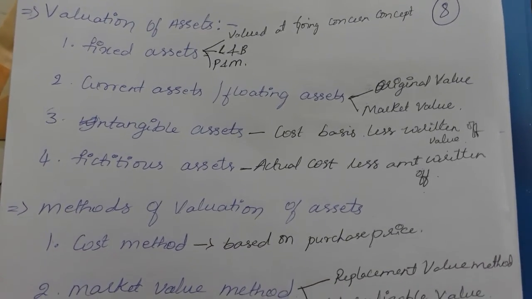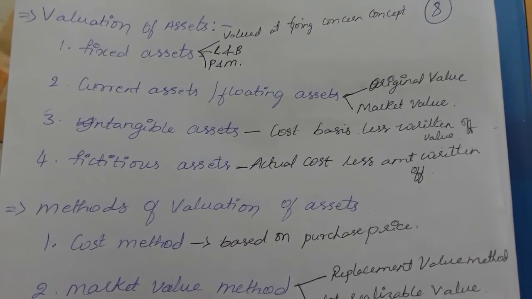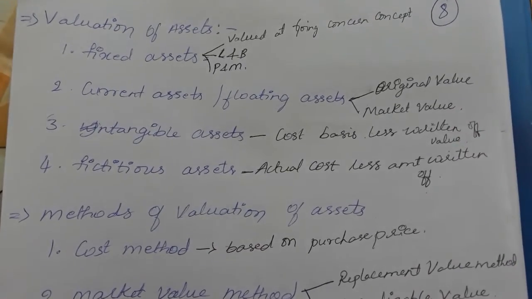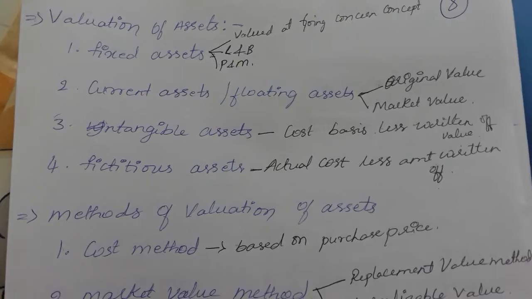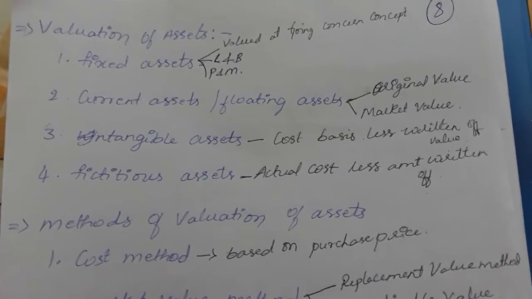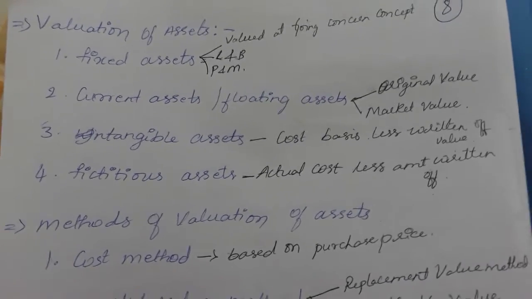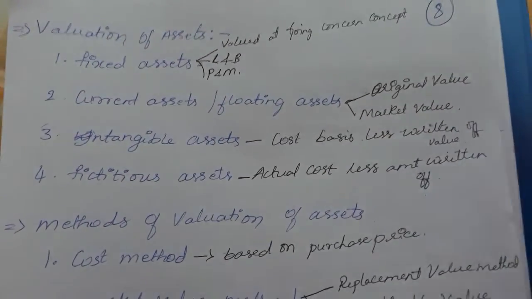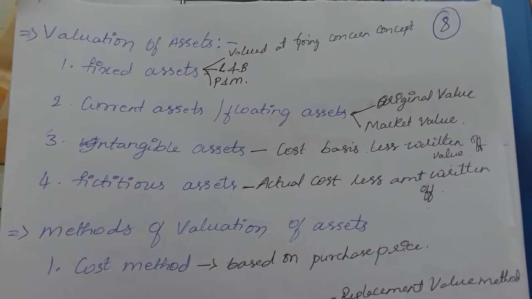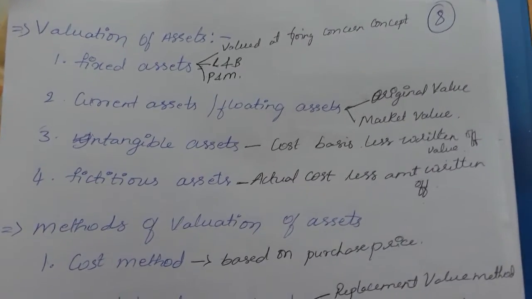Next, coming on to fictitious assets, which are valued at the actual cost less the amount written off. So fixed intangible assets and fictitious assets should be written off according to the cost basis and the amount written off. While auditing, the auditor will see to it that all these concepts have been included in valuing those particular assets.